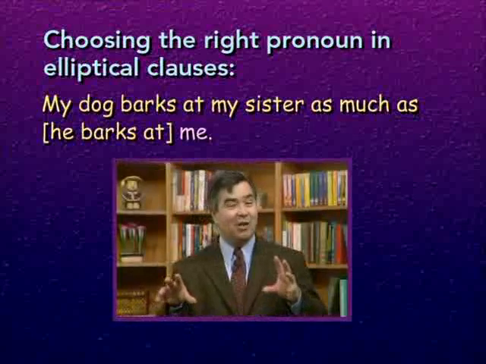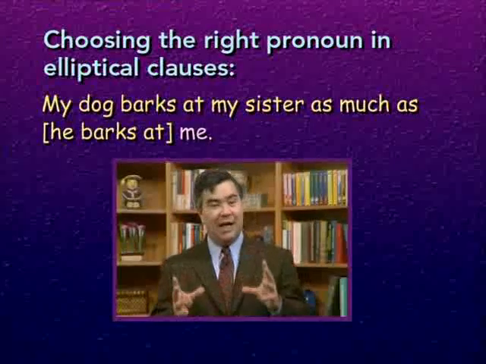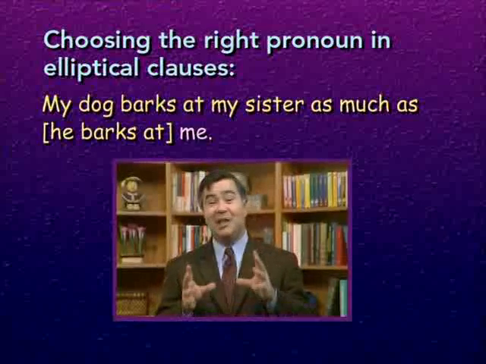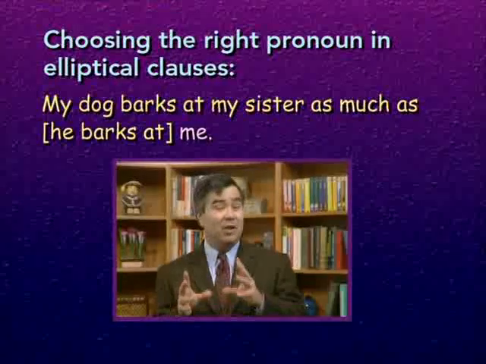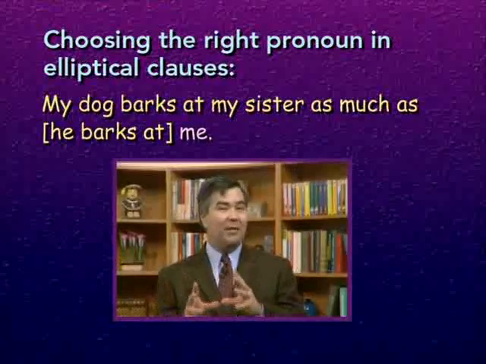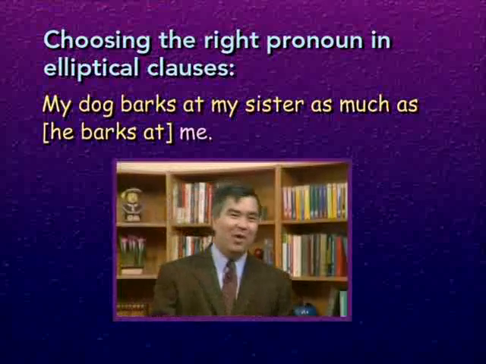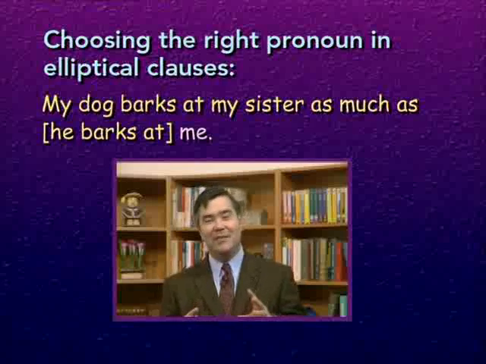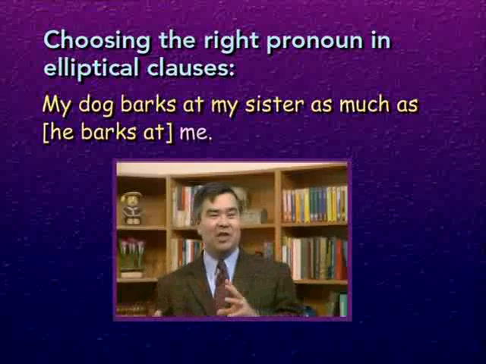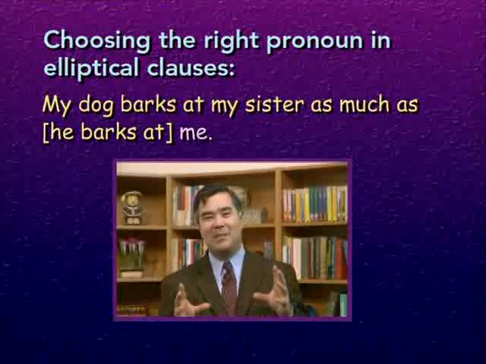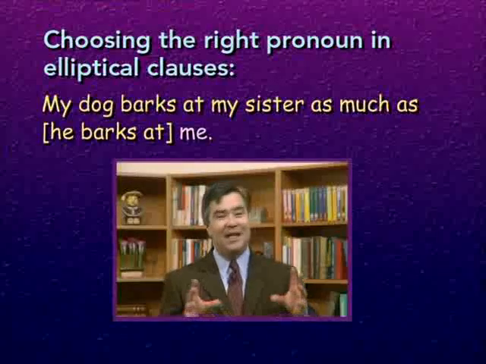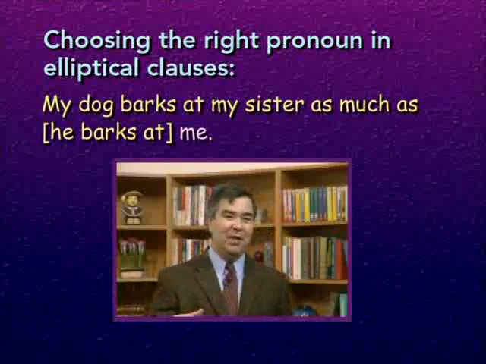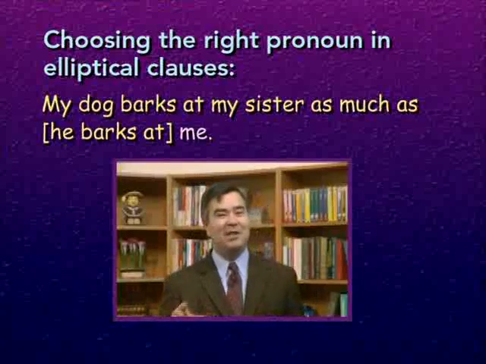Okay, assuming that that's the correct meaning, which seems logical in the context of what we know about dogs and human beings. So if that's what's being said, then the correct pronoun should be me, because you use the objective case pronoun based on the fact that once the omitted words have been stuck back in, we see that the pronoun is the object of the verb barks. So once the omitted words are stuck back in, the sentence would read, my dog barks at my sister as much as he barks at me. Therefore, once we omit the words again and turn it back into an elliptical clause, me should be used. My dog barks at my sister as much as me.